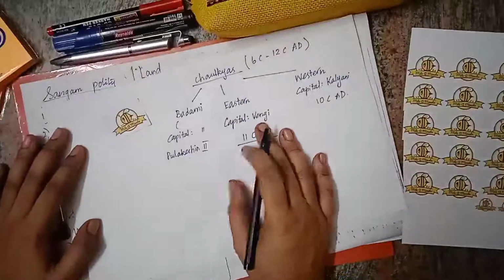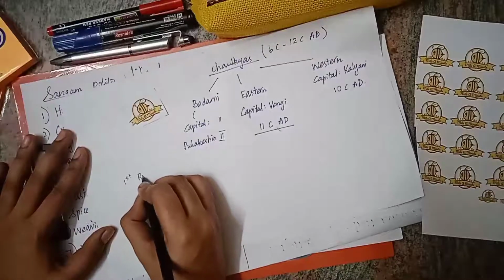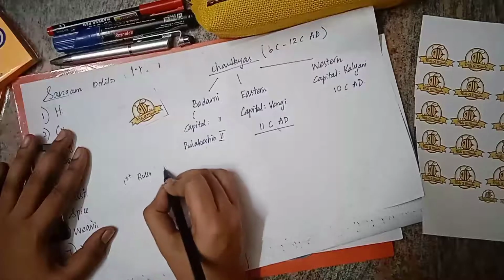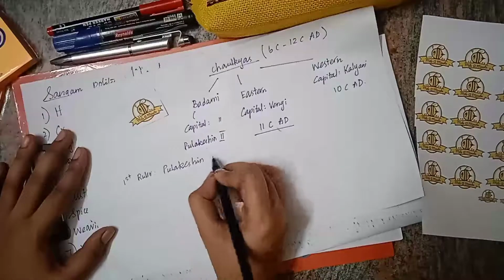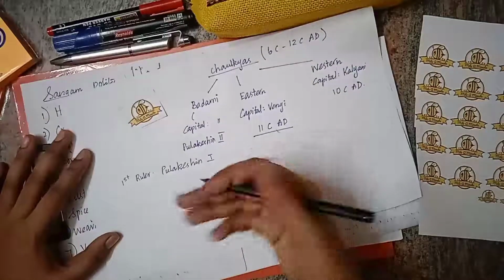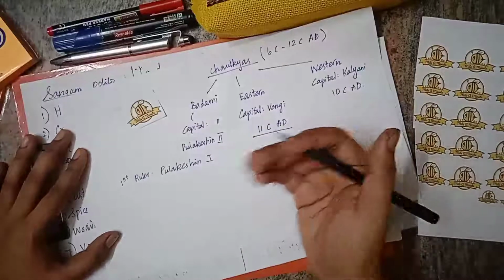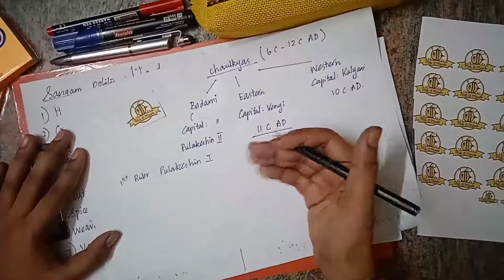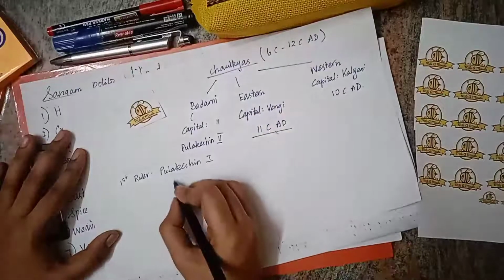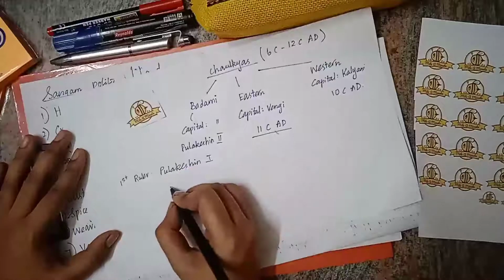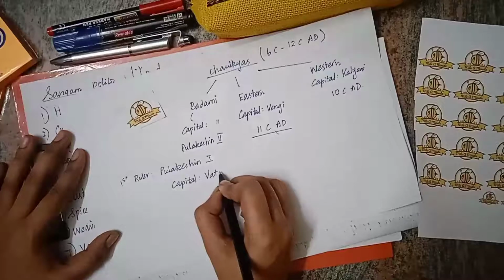Then we can see some important points relating to Chaulukyas. The founder, the first ruler of Chaulukyas, is Pulakeshin I. He performed the Ashwamedha sacrifice. Earlier we discussed the kings who performed Ashwamedha sacrifice. It is a sacrifice that needs a lot of wealth. He set his capital at Vatapi.